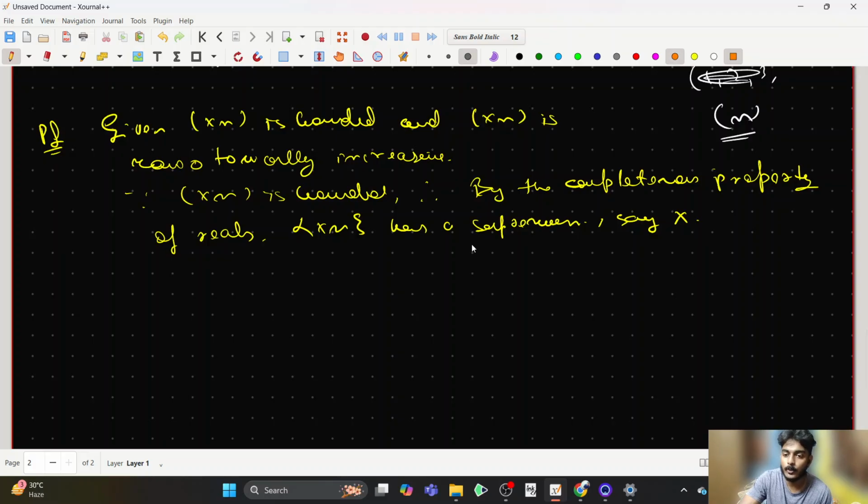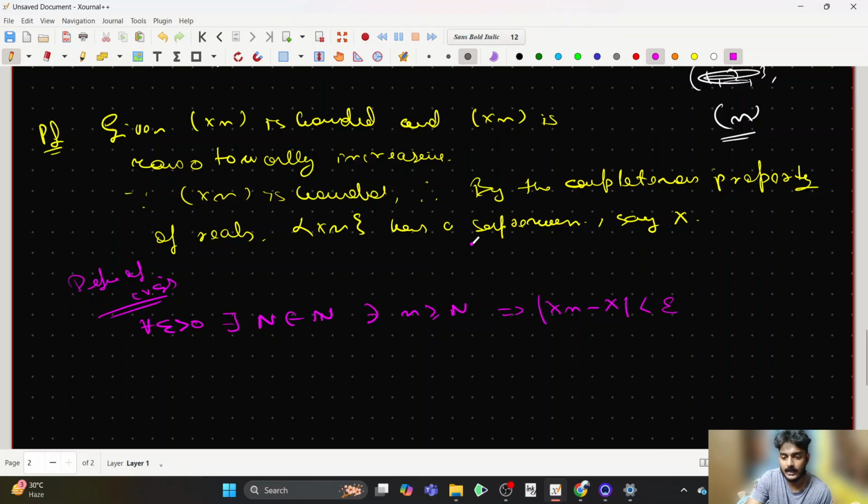Now we want to prove that xn converges to x. So what do we need to prove in order to show that xn converges to x? I do not need the delta epsilon proof. What I need is the definition of convergence in this case. So for all epsilon greater than 0, there exists some natural number N such that whenever n is greater than or equal to N, the modulus of xn minus x is less than epsilon.